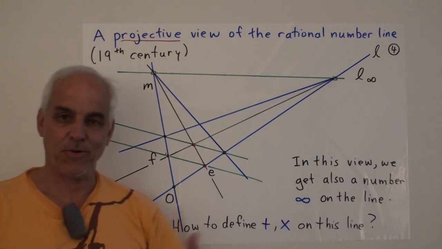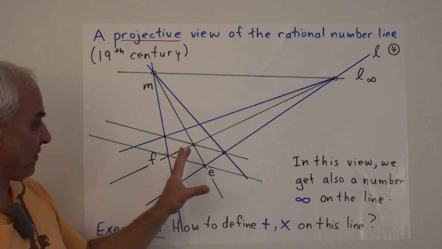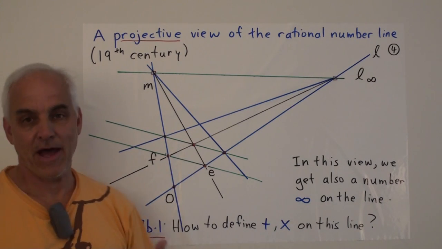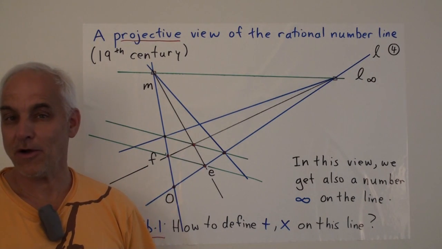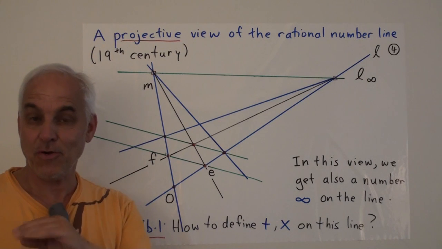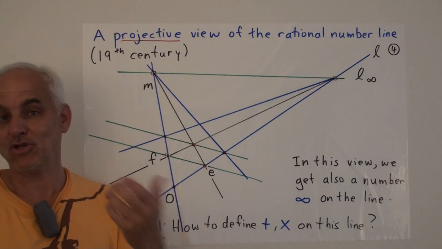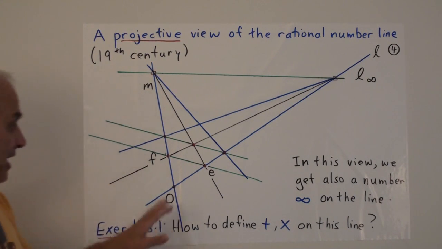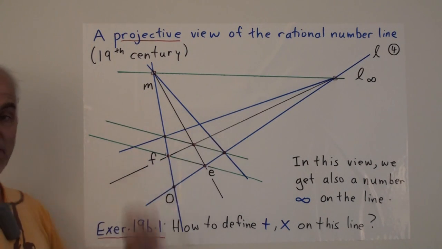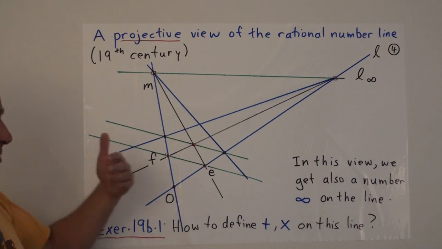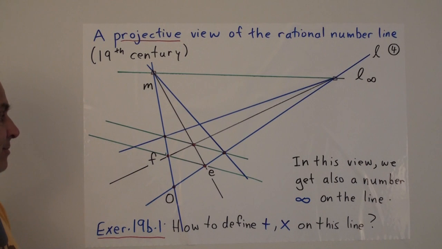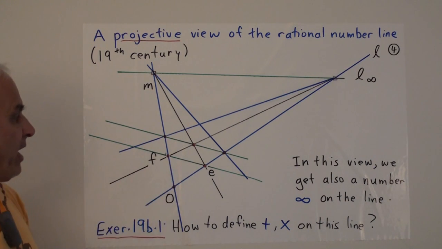And I hope you can see that we're having the same kind of construction that we talked about in the previous video, where we talked about the perspective image of a square. Okay? This is like a picture of a square floor in a perspective view or an artist's view. Right?